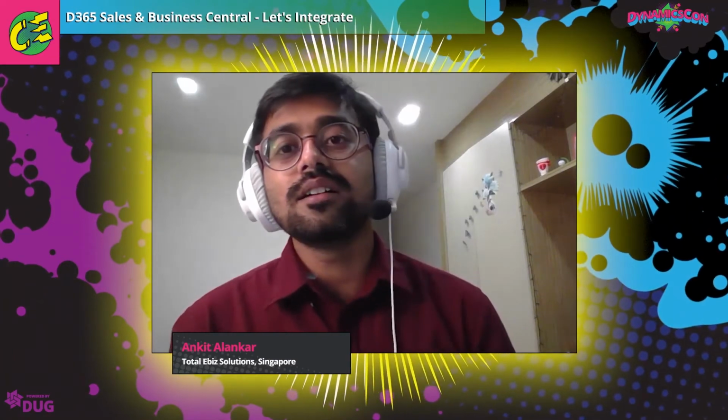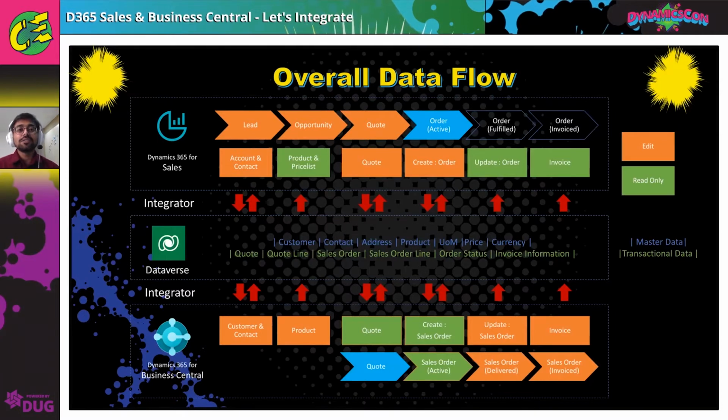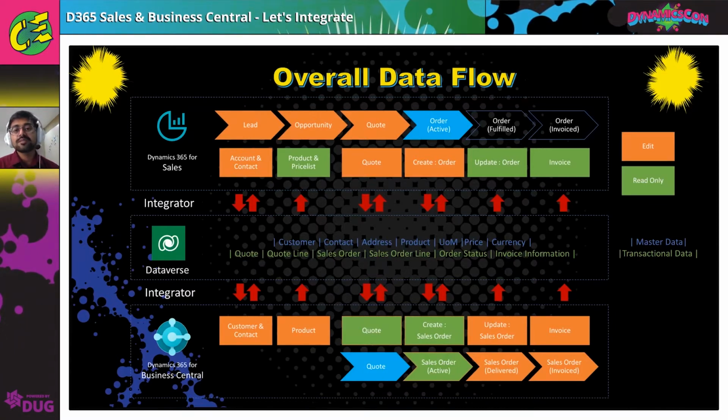Okay, now let's see the overall data flow. This is a very important slide, because it forms the entire journey that the sales rep goes through, and how the transactions are processed in Business Central. If you see, on the top is Sales, on the bottom is Business Central, and in between is Dataverse, which is the connector between them. We have some master components like customer, contact, products, currency, price list. These are the masters, and the transactional will be quote, orders, with lines and products, and definitely the invoices.